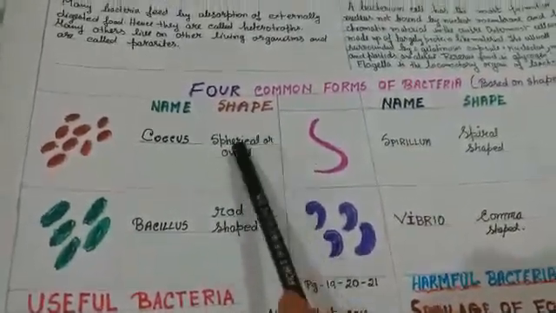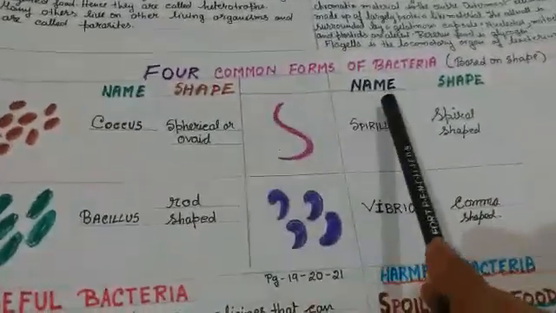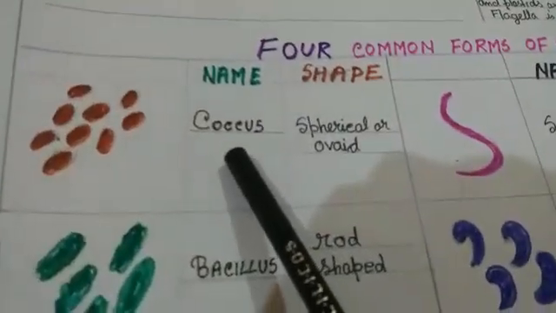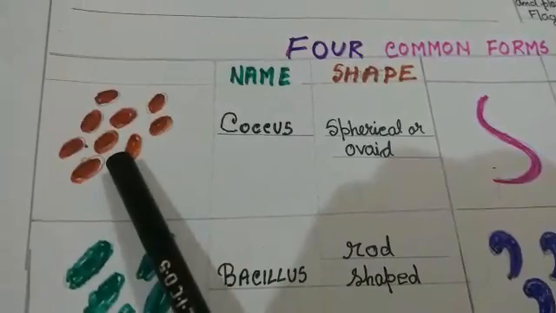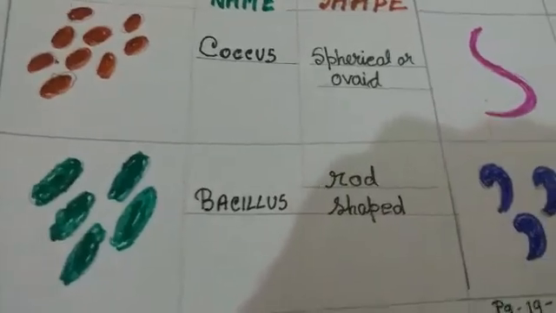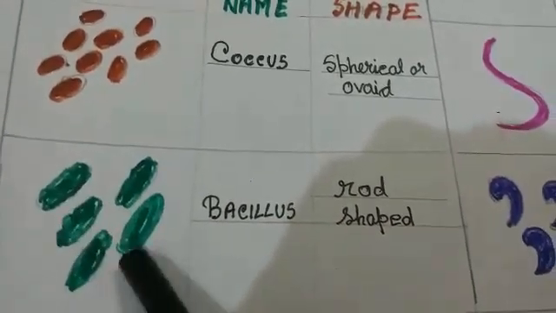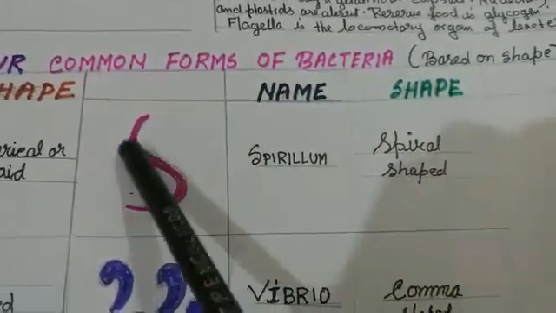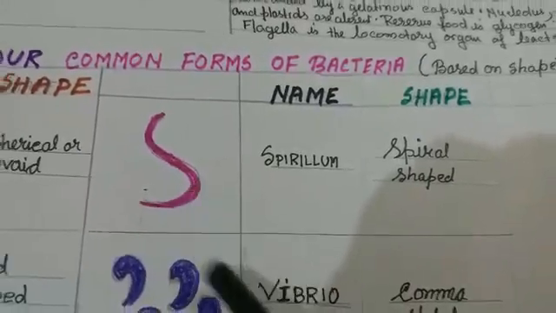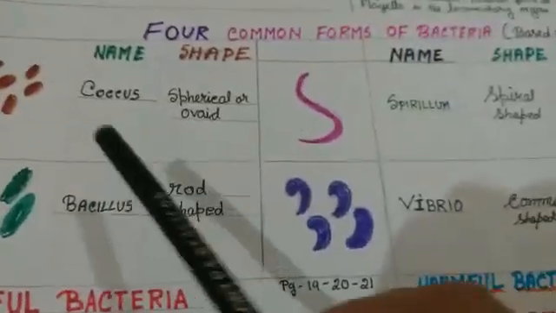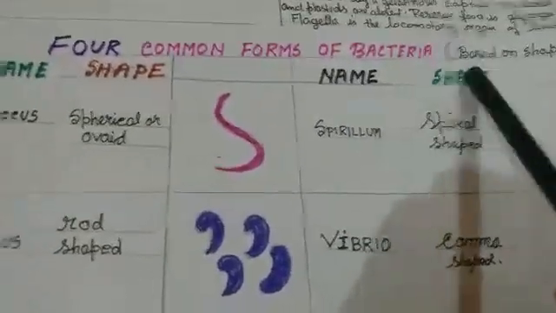Now let us see how they are grouped. Depending on their shape, they are classified into 4 groups. The first one is coccus. They are spherical and ovoid in shape. You can see here. Next is bacillus. Bacillus is rod shaped. You can see the rod shaped bacteria. They are called bacillus. Then comes spirillum, a spiral shaped bacteria. And then vibrio is a comma shaped bacteria. So these are the 4 types of bacteria depending on their shape.